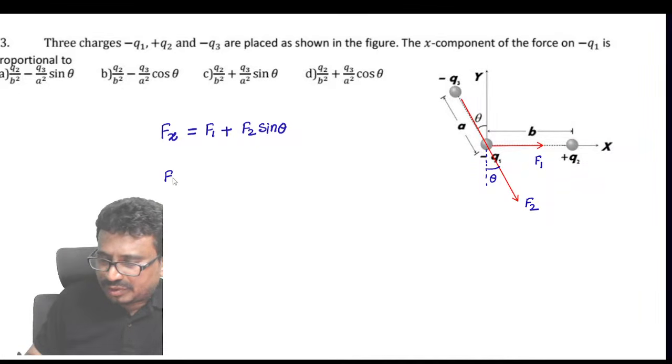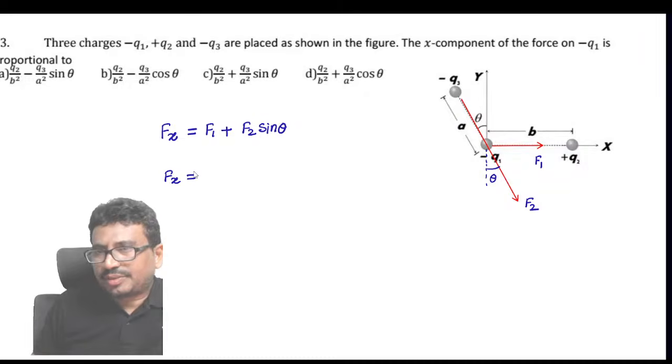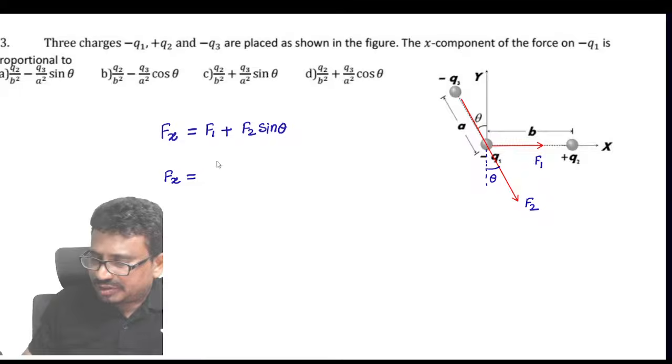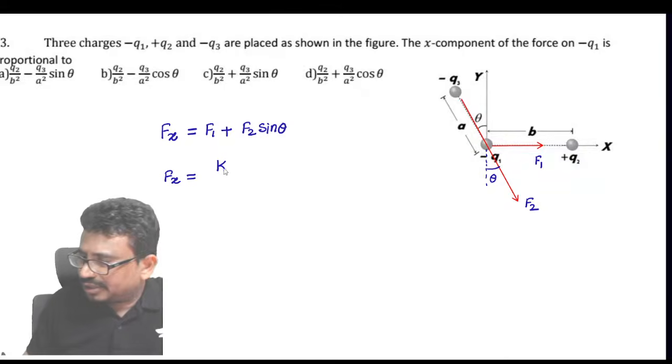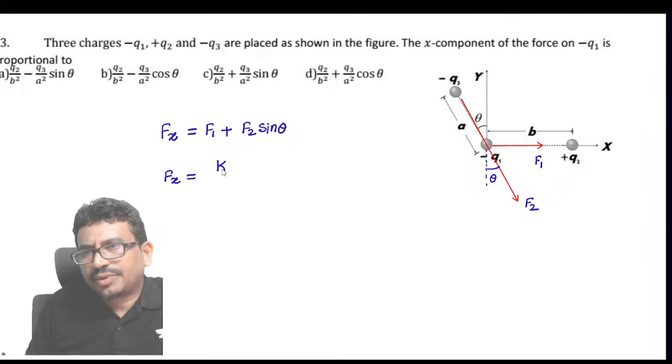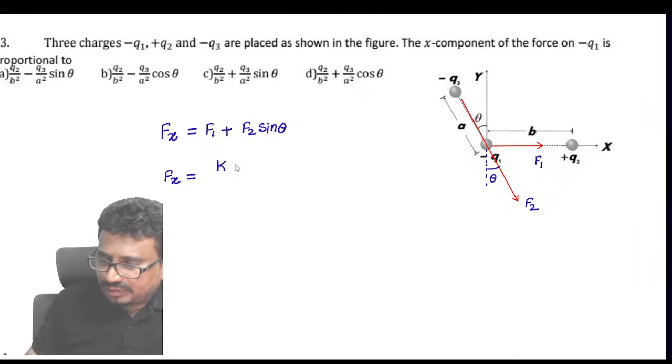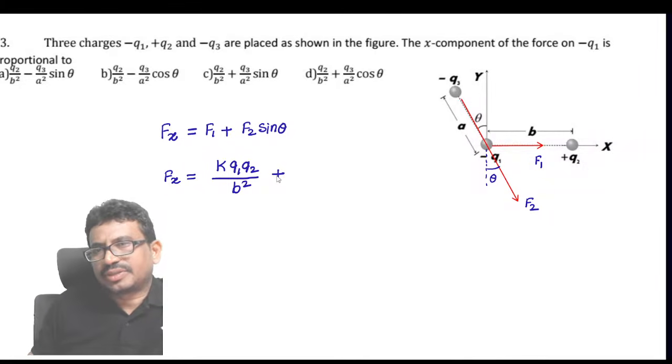So that means what I can say now, Fx equal to F1. How much is F1, the force between these two? That is K, Q1, Q2 by the distance between them, which is B square, plus.